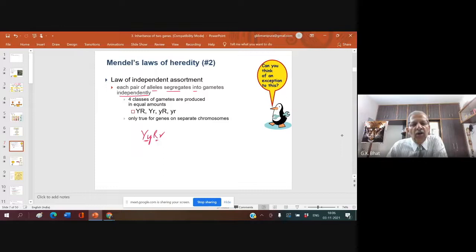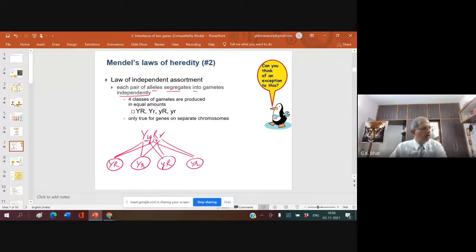Now, this can go with this. The gamete is capital Y, capital R. This will go with the small r. What is the gamete? Capital Y, small r. And this small y comes with capital R. What is the gamete? Small y, capital R. And this small y, this small r goes with the one gamete.